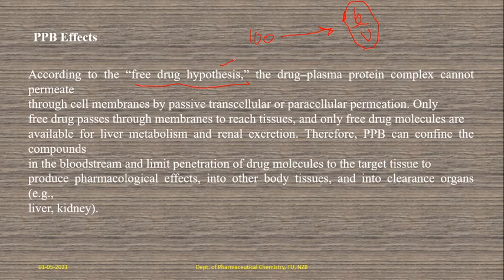Okay, so that's why the drug molecule compulsorily must be in a free form.